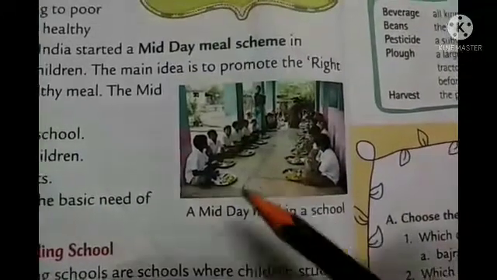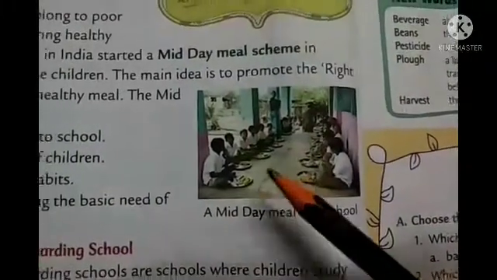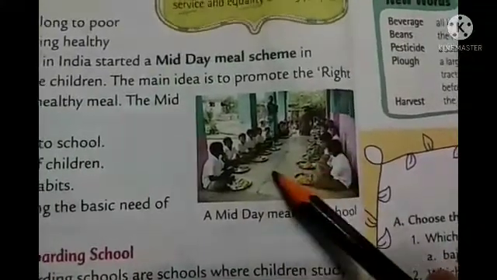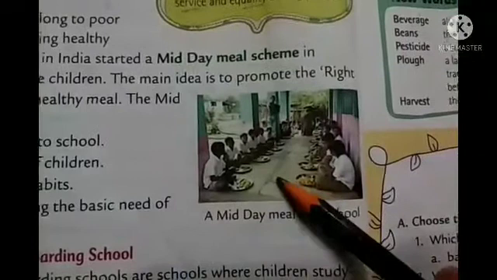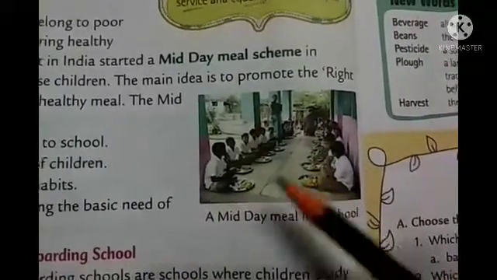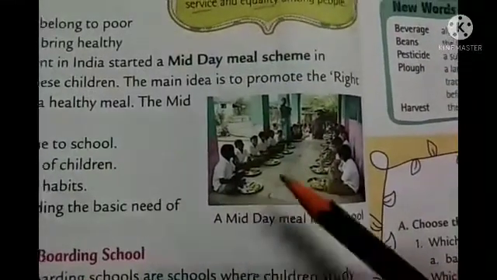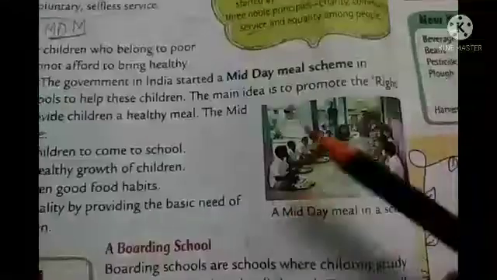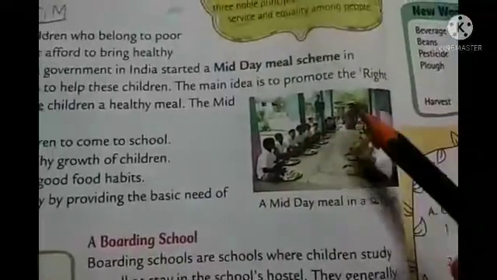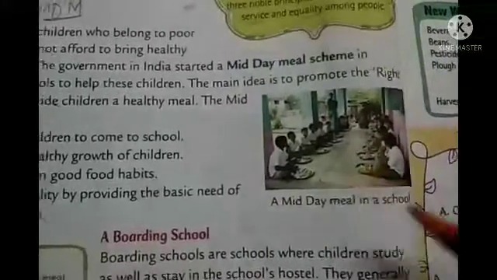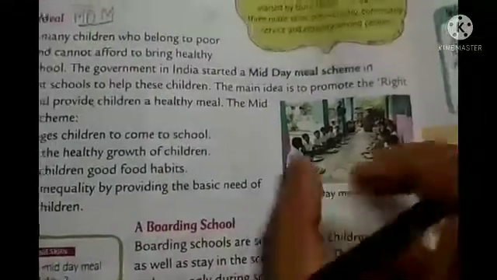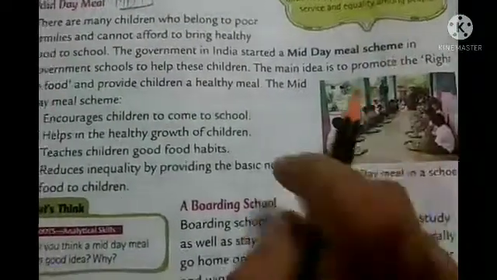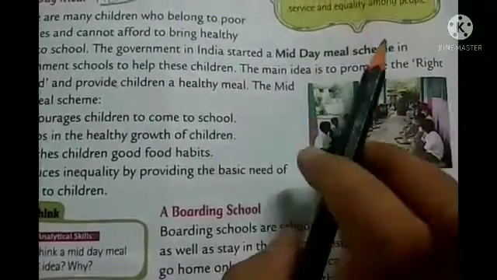It also encourages children to come to school, because poor people who cannot afford to eat every day think, when I go to school, at least I can get one meal. By that, so many students used to come to school. So it's a great initiative taken by the government. This scheme is called the midday meal scheme.